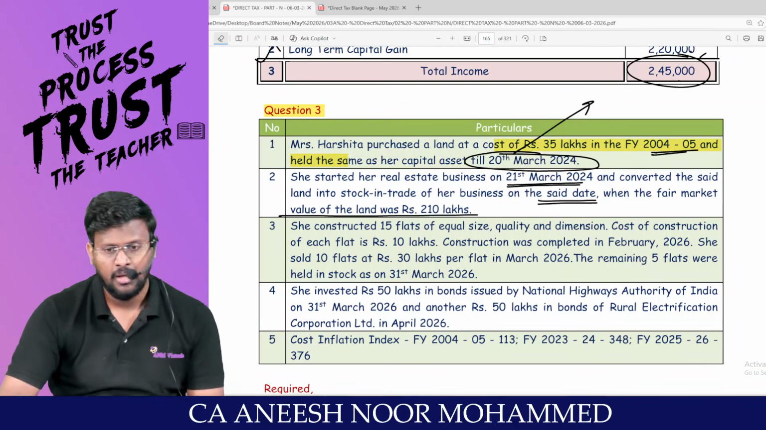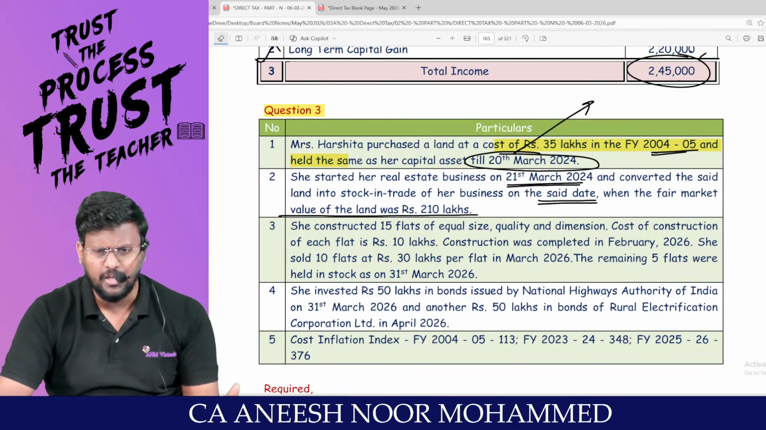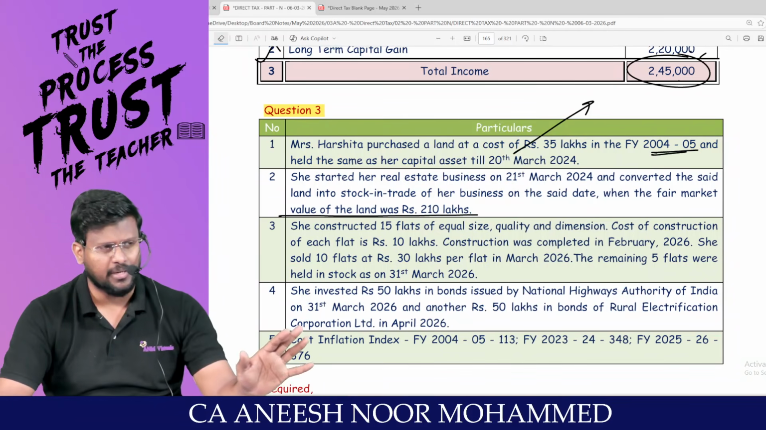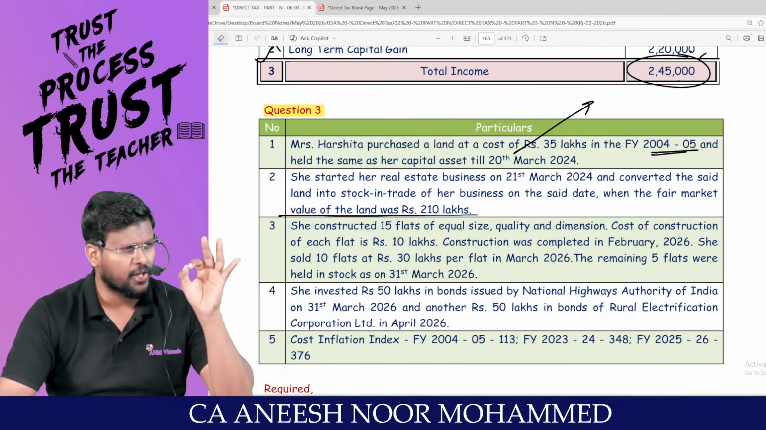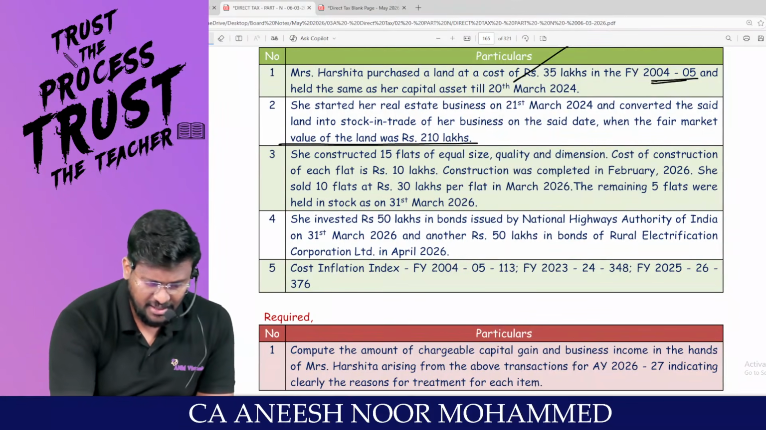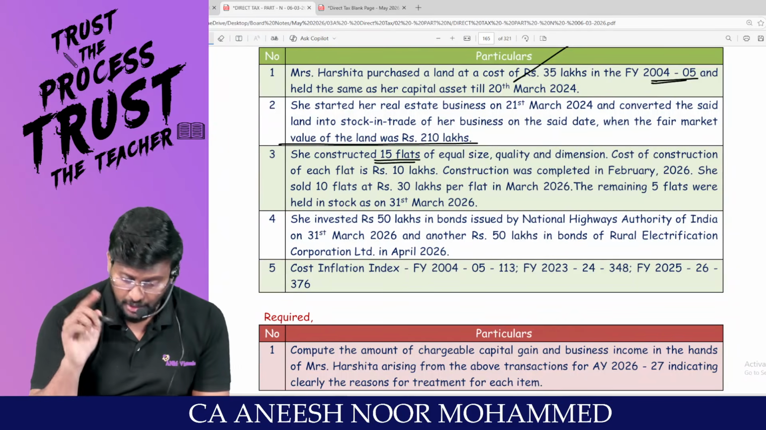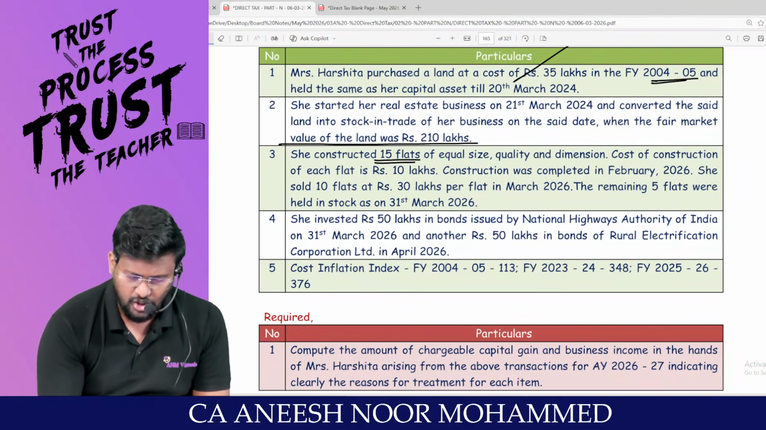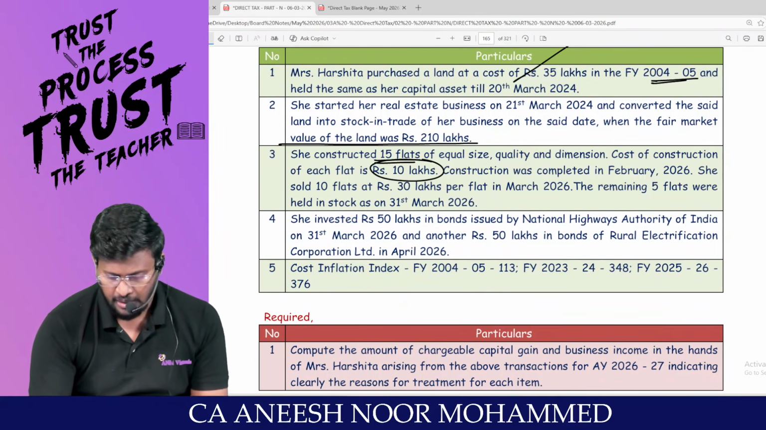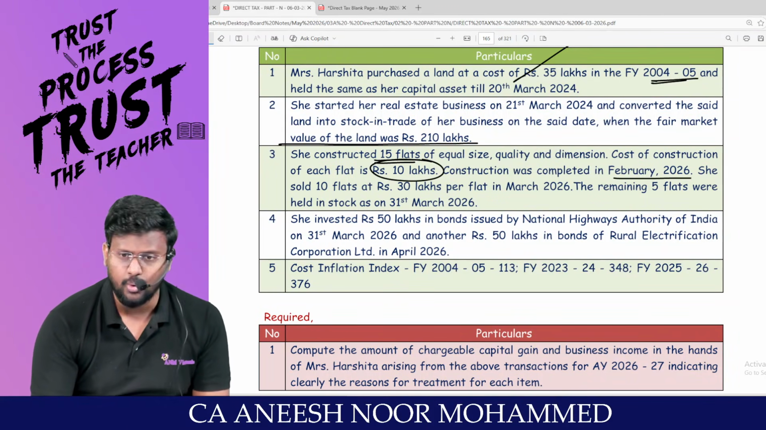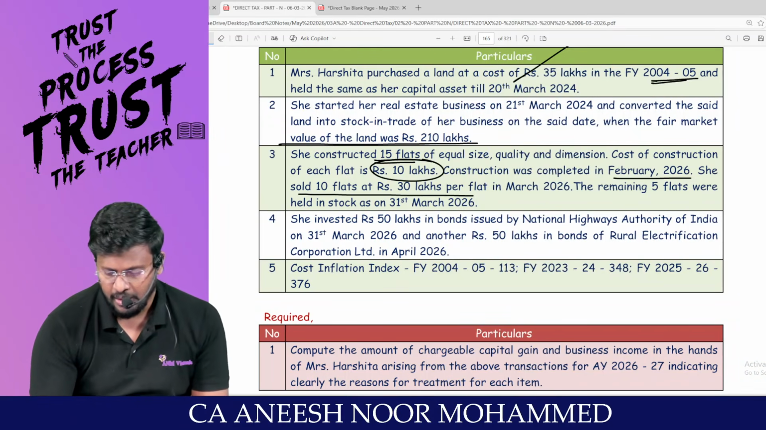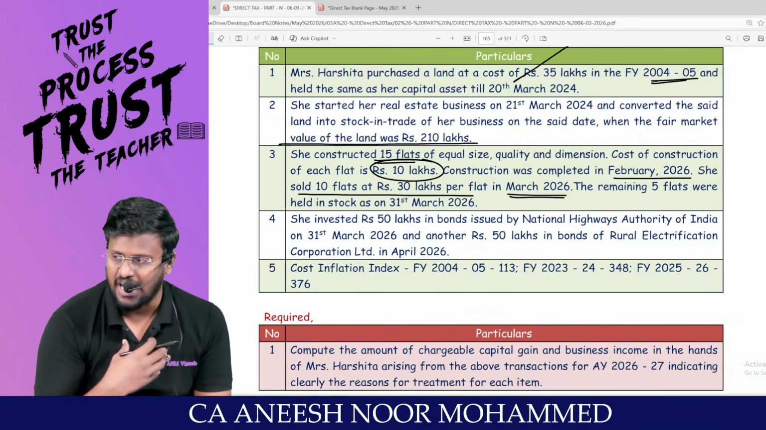Am I right? That means conversion of capital asset into stock in trade. In the year of conversion, you are not liable to pay capital gain. You are liable to pay capital gain in the year of sale. She constructed how many flats? 15 flats of equal size, quality and dimension. Cost of construction of each flat was given. Construction was completed in February 2026. She sold 10 flats at how many lakhs per flat, in March 2026, our financial year.